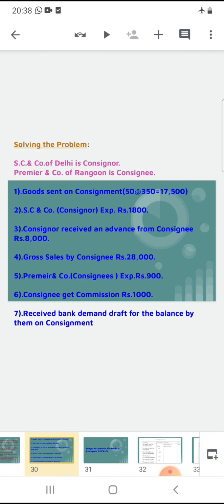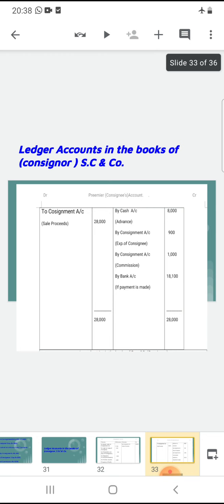Then the next one is the consignor received an advance from the consignee. The transaction's journal entry is cash account debit to Premier account. Premier is nothing but the consignee account. Here we can prepare only the consignment account, consignee account, and goods sent on consignment account.